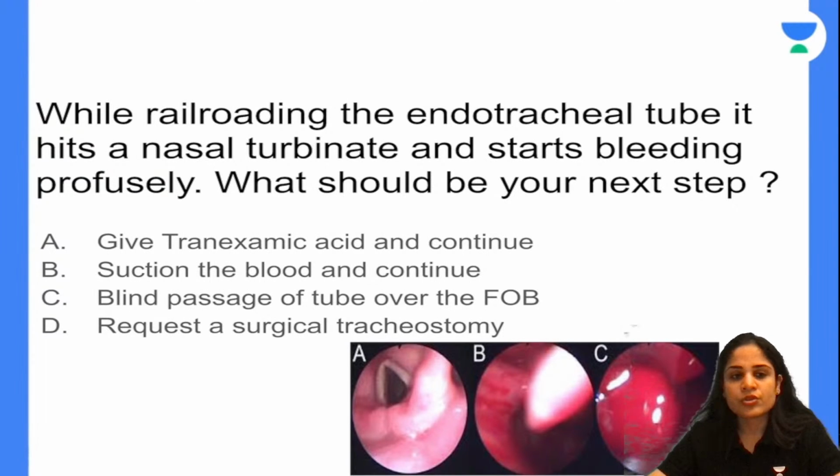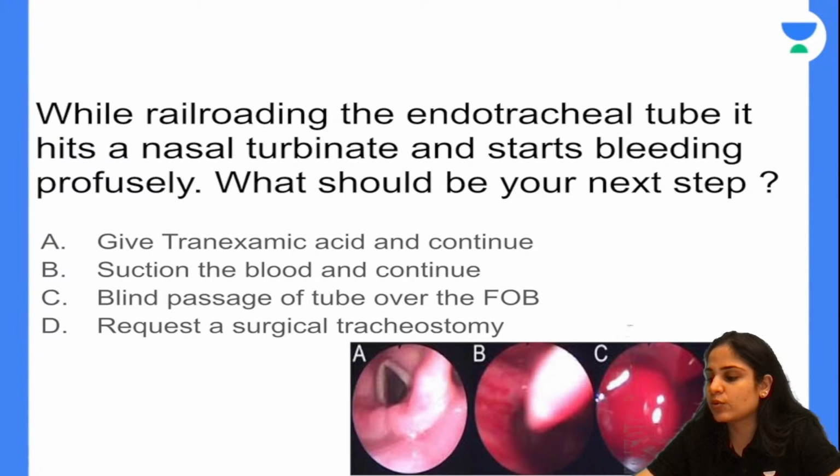Okay, so should we give tranexamic acid and continue? Tranexamic acid is an antifibrinolytic. It will stop the clots from breaking, but it is not going to stop the bleeding at all. So as a result of this, what can we do? We cannot wait for the tranexamic acid to act and then the bleeding to stop and then continue. You don't have that much time. So this is not one of the options that can be done.